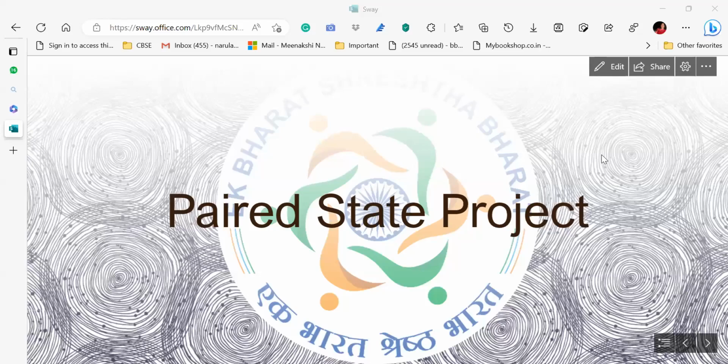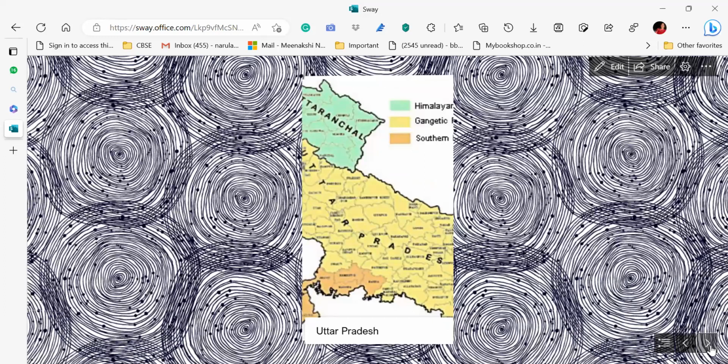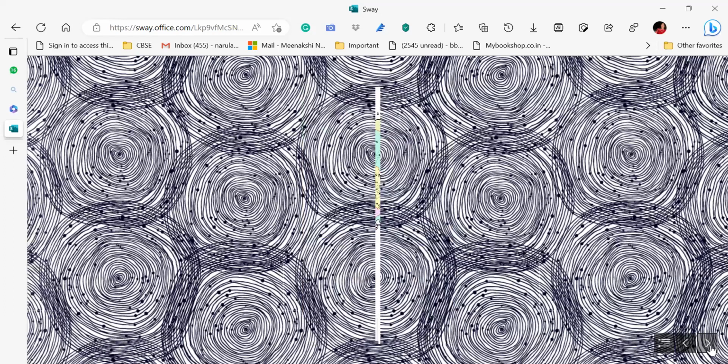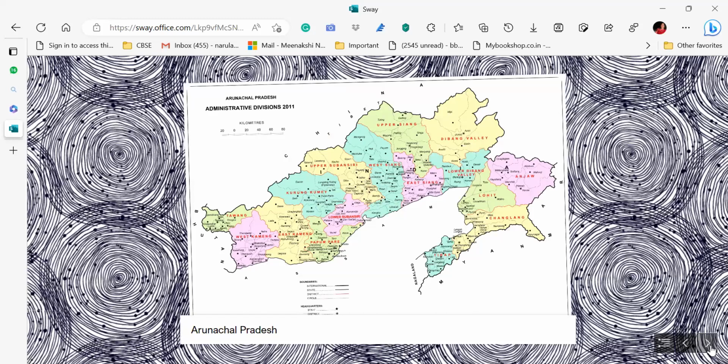So here is a sample project, my dear educators, that you can share with your students. And based on that, you can even make changes to it as per your requirements. So it's a paired state project. I hope the screen is completely visible to you. Paired state project. So here, dear educators, I have taken one state, Uttar Pradesh, and another one is Arunachal Pradesh.